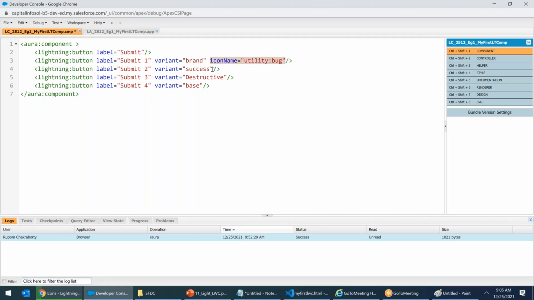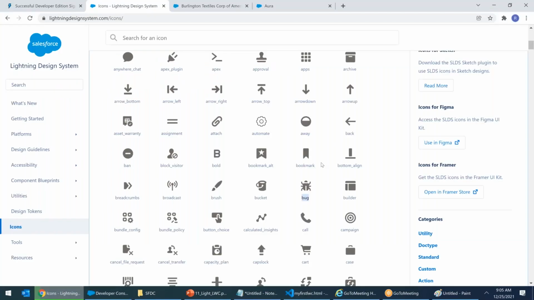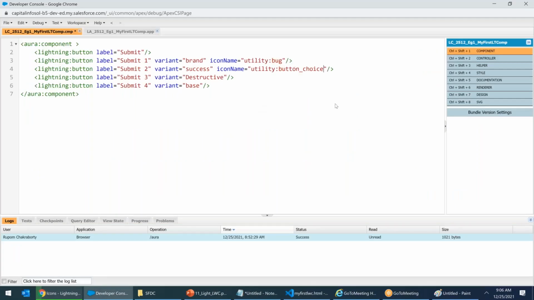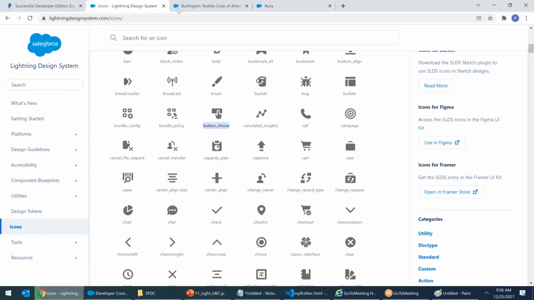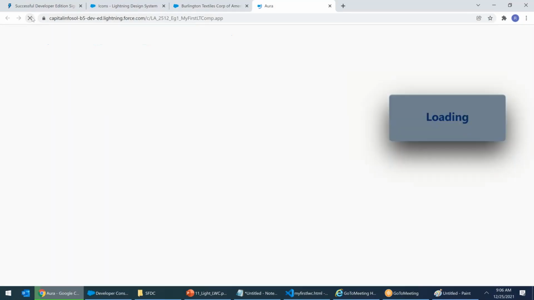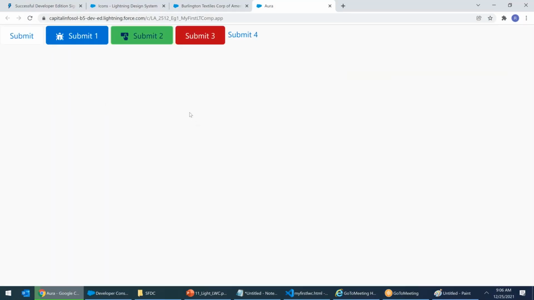Icon name. I can pick something else from here. I want a call button. I want this button choice. Okay, this looks good. Copy the name. See, I said Control S on the keyboard. Saving, saved. Now I come here and refresh my page. See, buttons will come with icons.